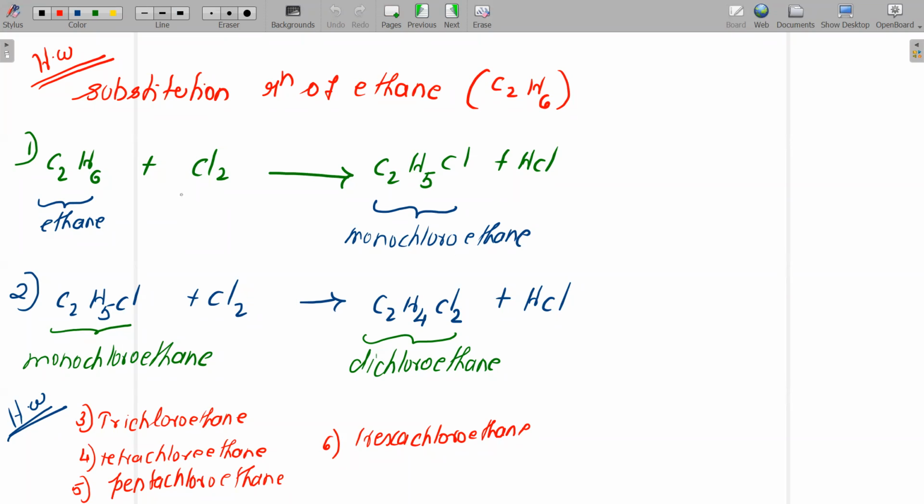C2H5Cl. Substitute one chlorine into that. Then you guys will get it as dichloroethane. Similarly, children, you can find trichloroethane, tetrachloroethane, pentachloroethane, and hexachloroethane. Just substitute one hydrogen with chlorine and write the products. Understood? So please do that. This is a homework.